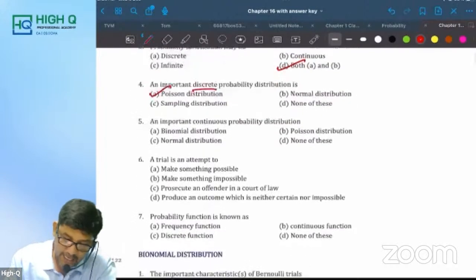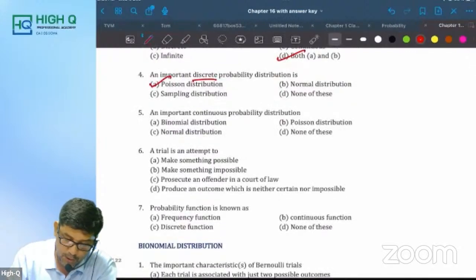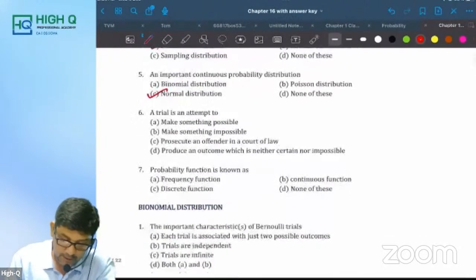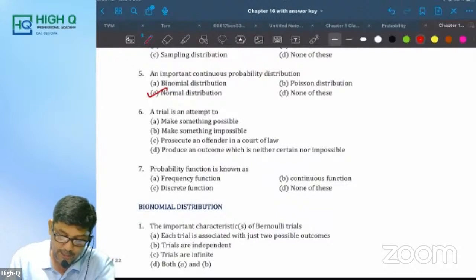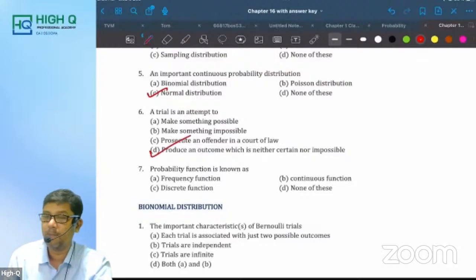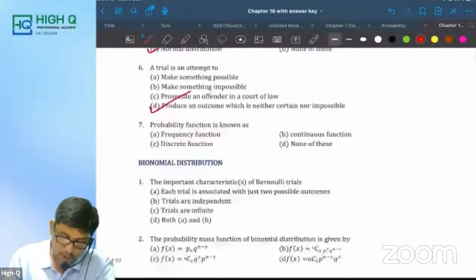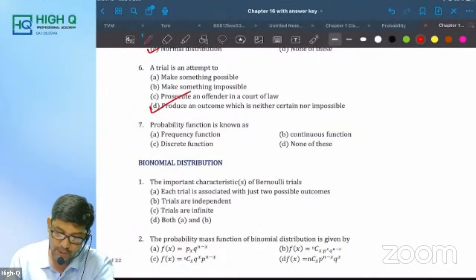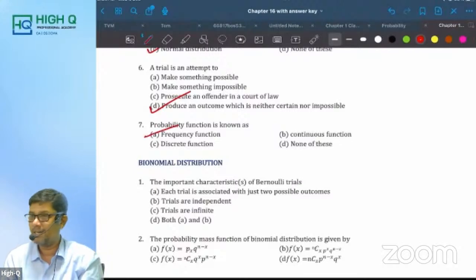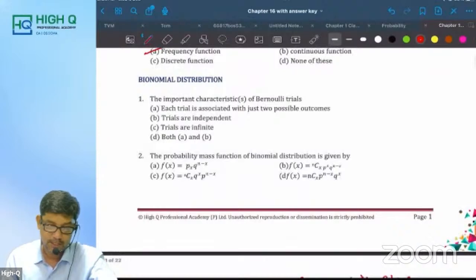Next, an important continuous probability distribution is what? Normal distribution. A trial is an attempt to make something possible, make something impossible, or produce an outcome which is neither certain nor impossible. That is the most appropriate answer. Probability function is known as frequency function, continuous function, discrete function, none of these. It's a frequency function only. Next. Shall we start with binomial distribution? Are you all ready?